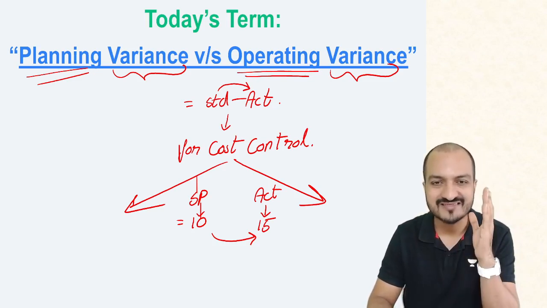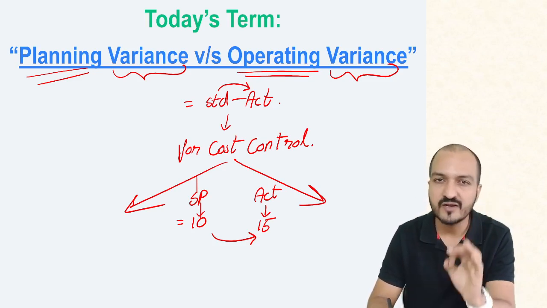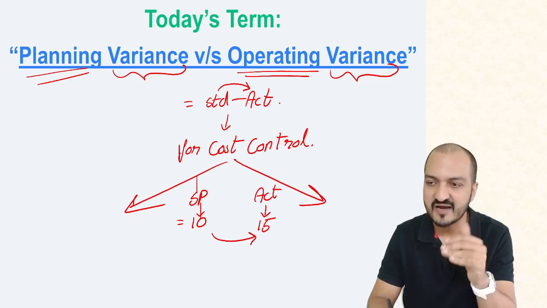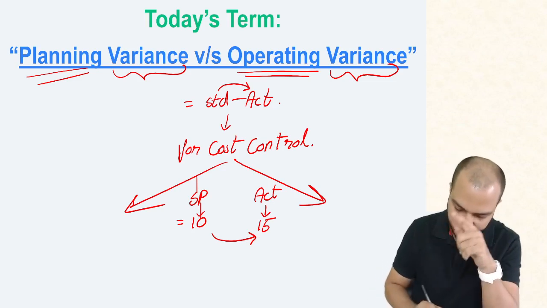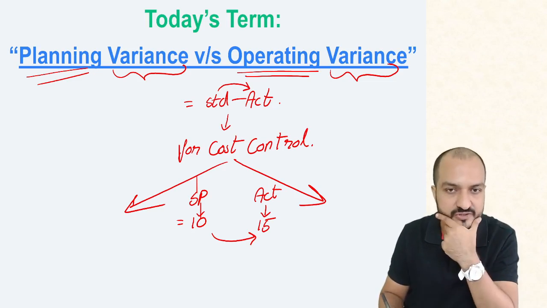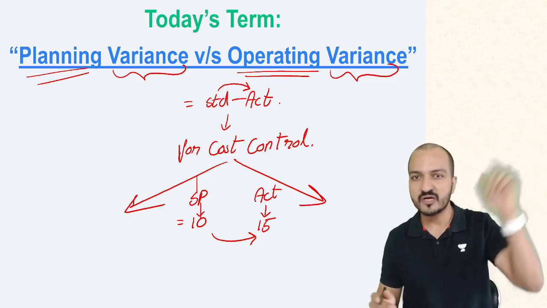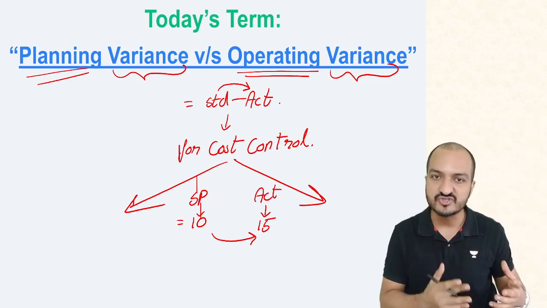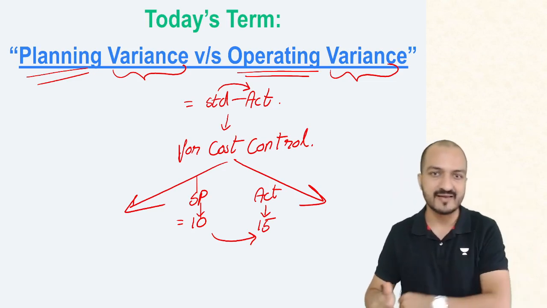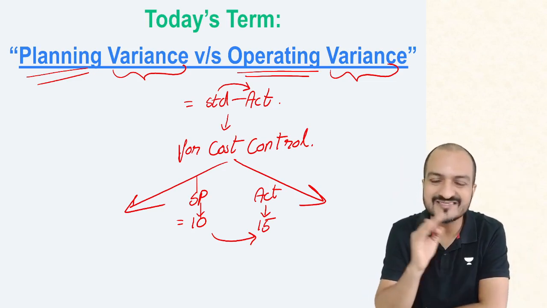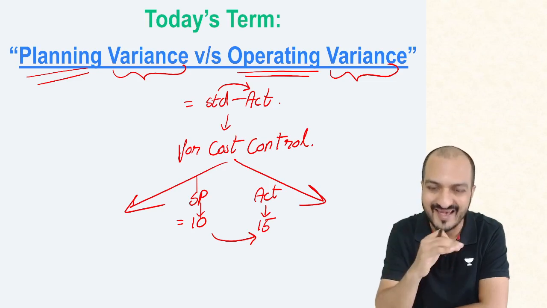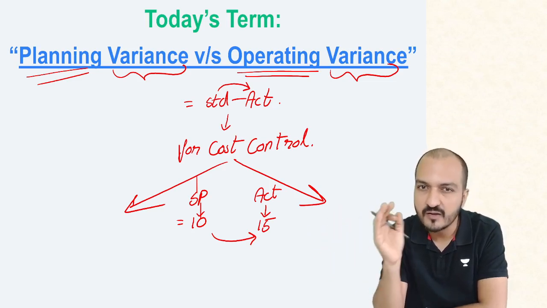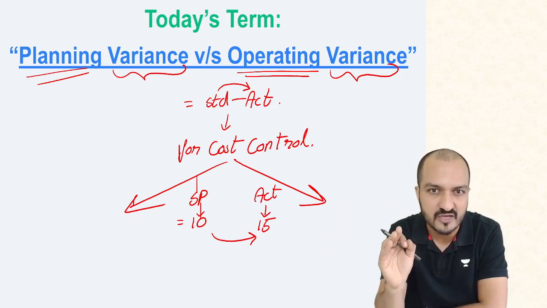Operating staff means the employees who handle the routine day-to-day operations. Purchasing is handled by the purchase manager, so extra price paid is blamed on the purchase manager. Production is handled by the production manager, so extra quantity consumed is blamed on the production manager. These are the operating staff of the company. So normally any such extra cost incurred is blamed on the operating staff.